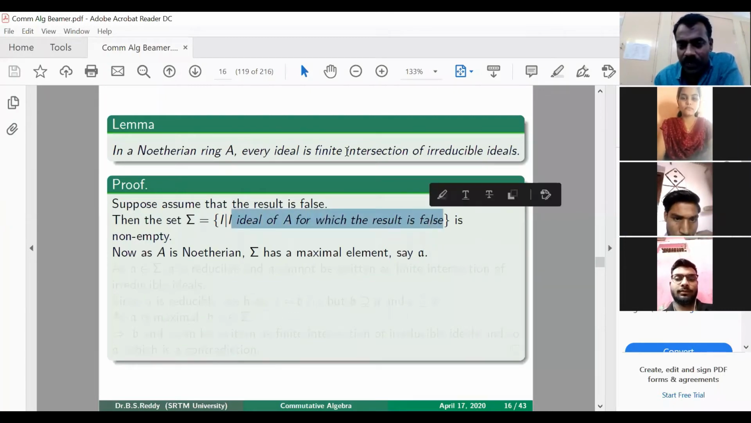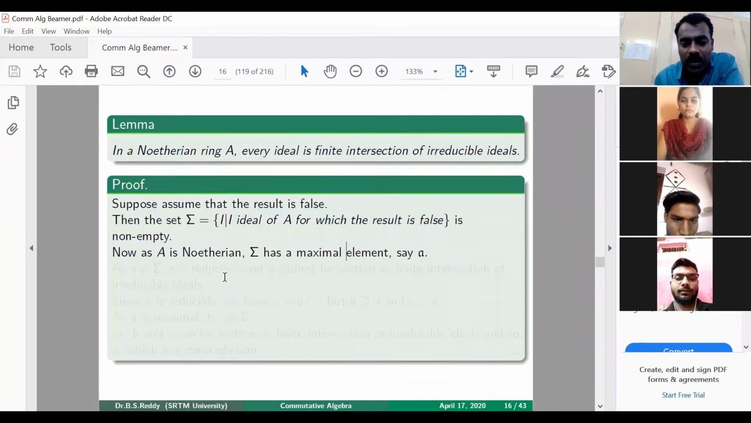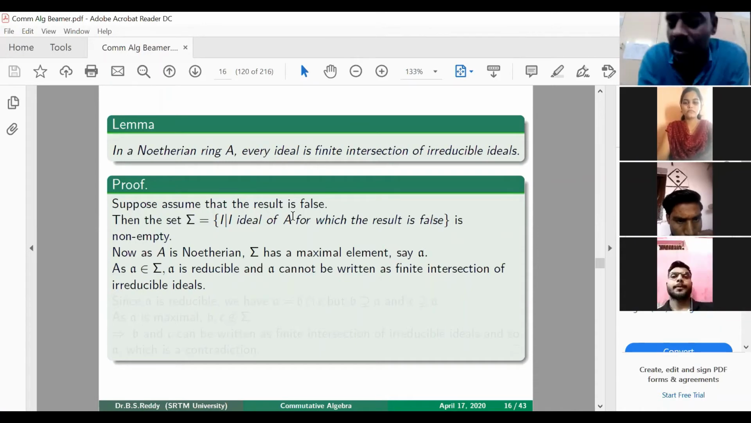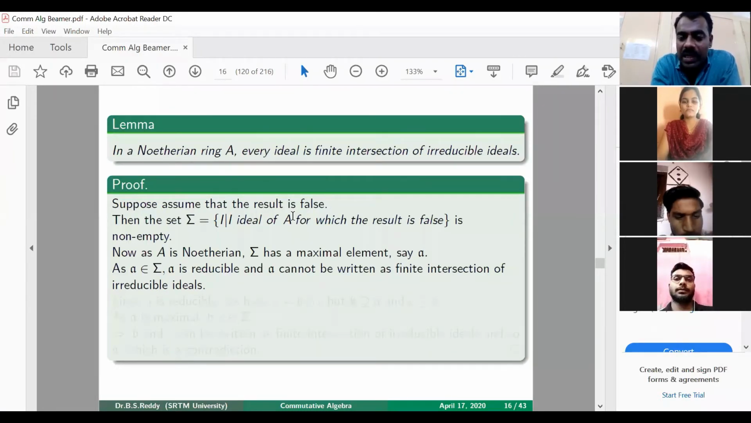So this A is an element here means that for that A the statement is false. That means this A is actually reducible. Why is this A reducible? If at all this A is irreducible, then it is already the intersection of one irreducible ideal, but which is not true. Therefore, A is reducible. Not only that, A cannot be written as a finite intersection of irreducible ideals, because the way we have collected this set, whenever there is an element here, it is not a finite intersection of irreducible ideals.